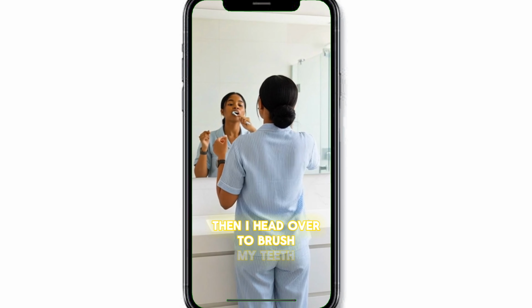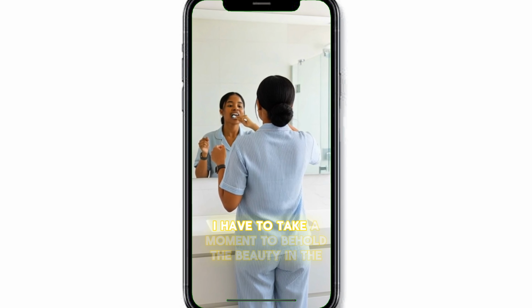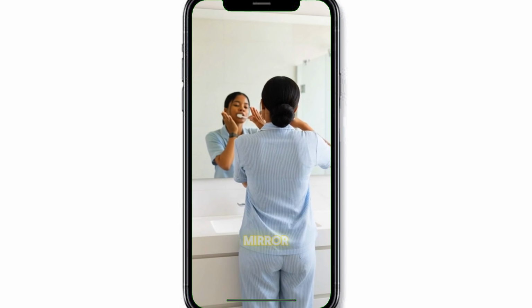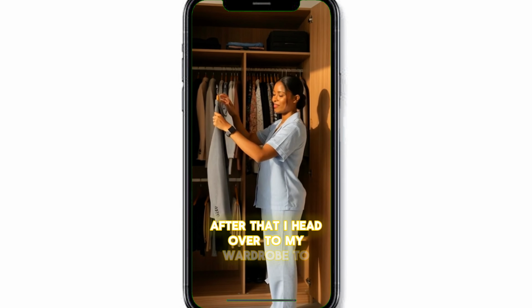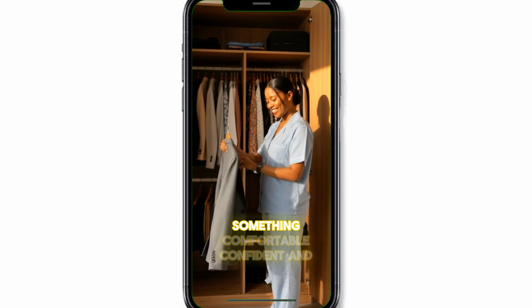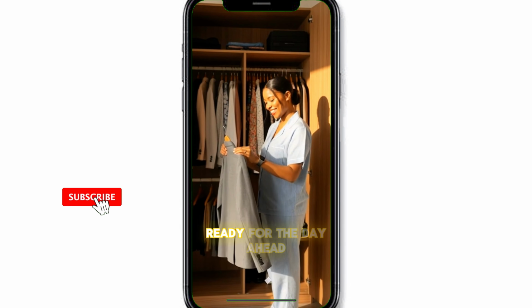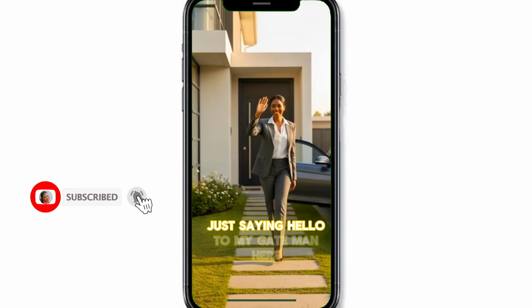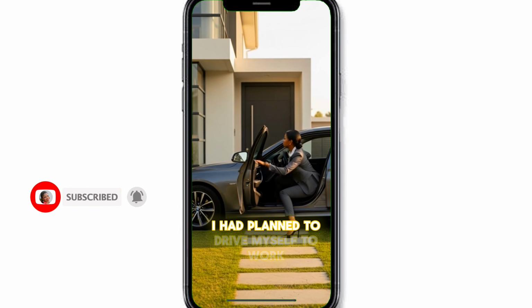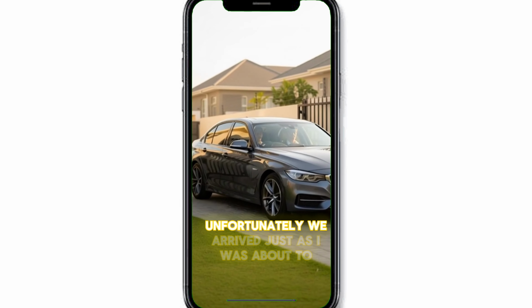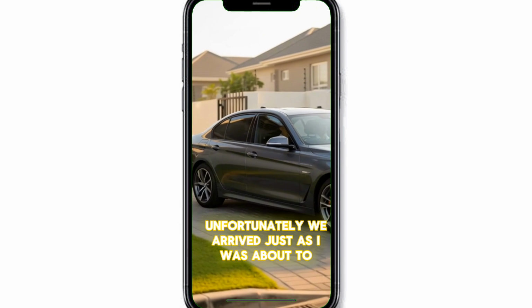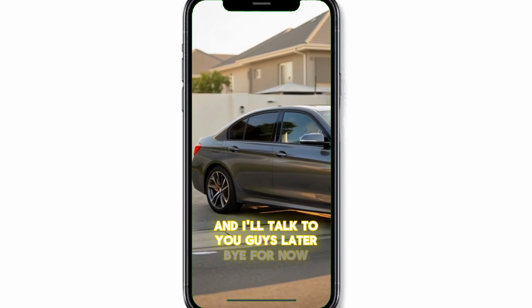Then I head over to brush my teeth, and of course I have to take a moment to behold the beauty in the mirror. God indeed created me well. After that, I head over to my wardrobe to choose an outfit, something comfortable, confident, and ready for the day ahead. Just saying hello to my gate man. Yeah, I had planned to drive myself to work since my driver was stuck in traffic. Fortunately, he arrived just as I was about to go, then he drove me. And I'll talk to you guys later. Bye for now.